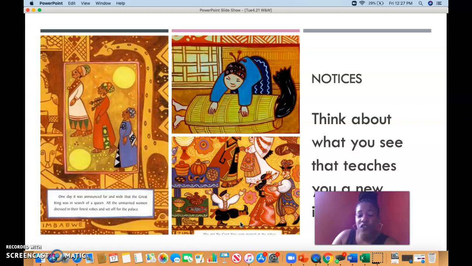You may remember some of these pages from the story being read aloud to you. Think about what you notice on these pages. What are your characters doing? What do you see? Look at the colors. Think about some of the vocabulary that was used on these pages.